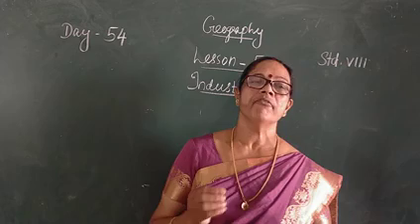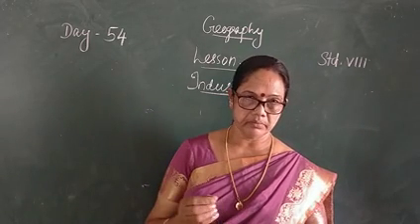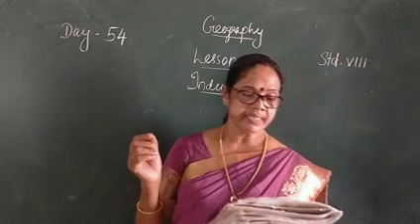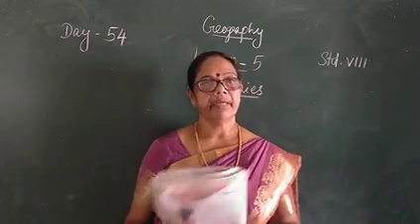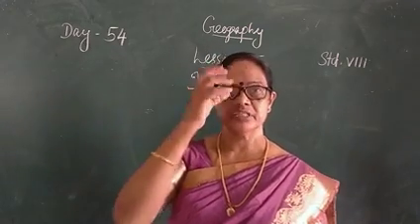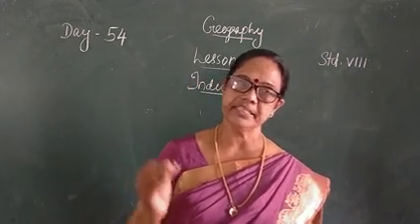The last one, forest-based industries. Forest-based industries use forest products as their raw material. Examples, pharmaceuticals, furniture and paper, etc. These are the industries classified on the basis of raw material.